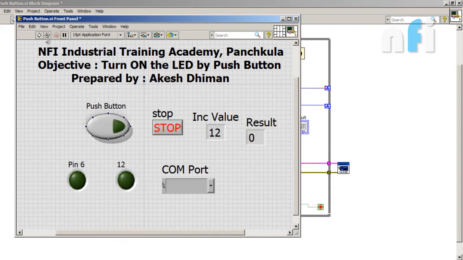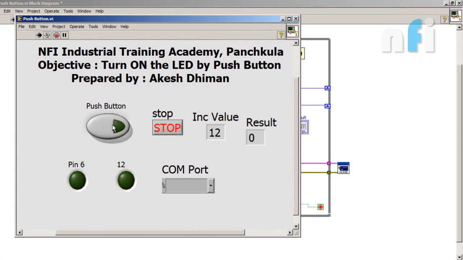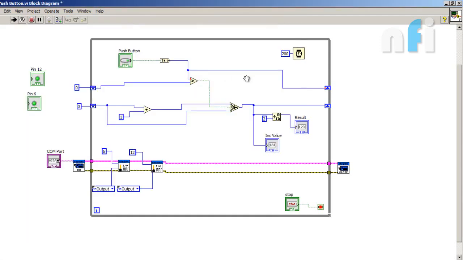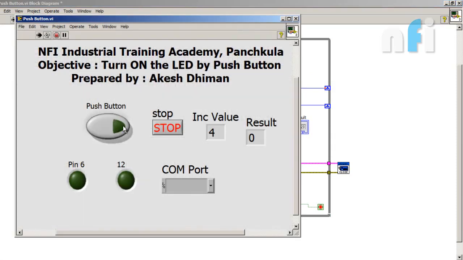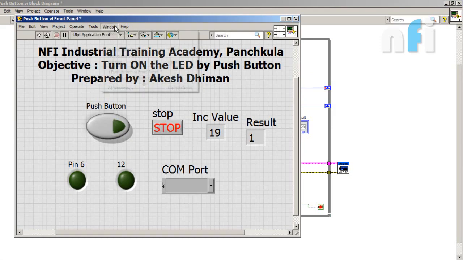If you hit this run button, just notice your result. You need to remove this add delay time first. Sorry. Alright, here you are getting only two values, either 0 or 1. And now you can use these two values.